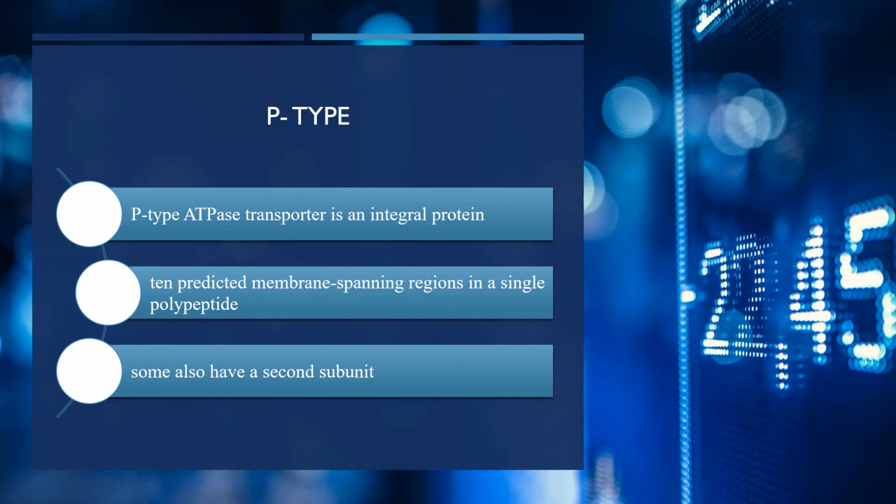Sometimes these P-type ATPases are single polypeptide chains, and sometimes they have 2 polypeptide chains. So it may be a single subunit protein or double subunit protein.